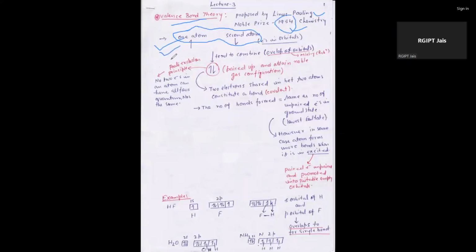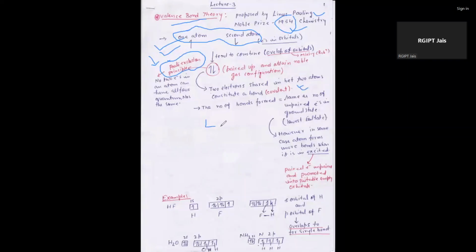There are two scientists. One is the Pauli exclusion principle, that's why the name Pauli, who has given two principles. First, no two electrons in an atom can have the same set of four quantum numbers, and electrons fill one by one, after that filling in opposite spin.